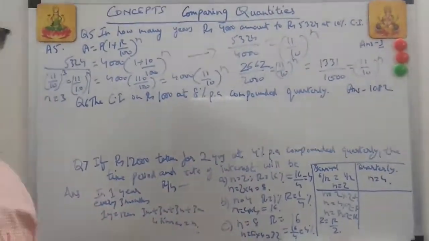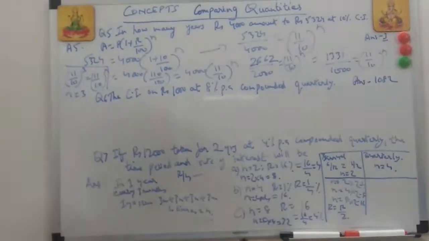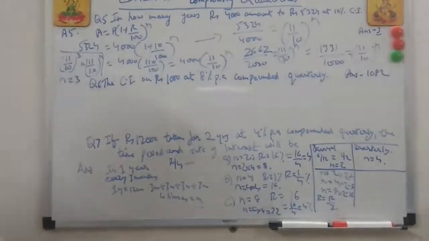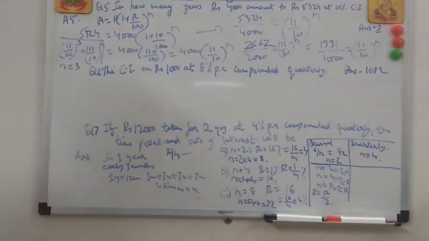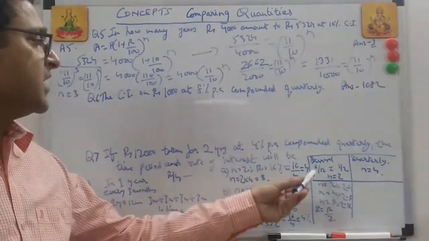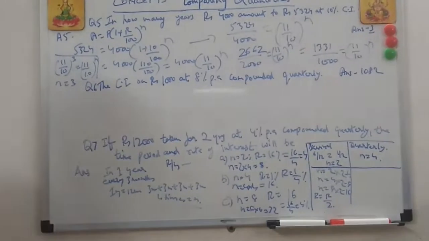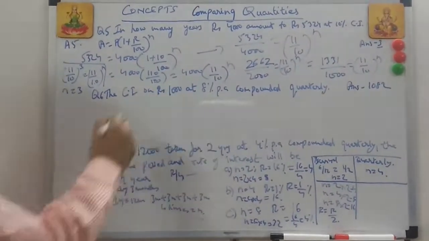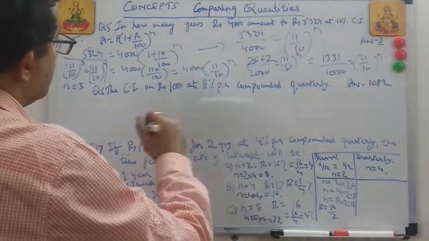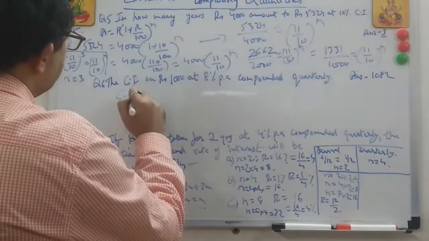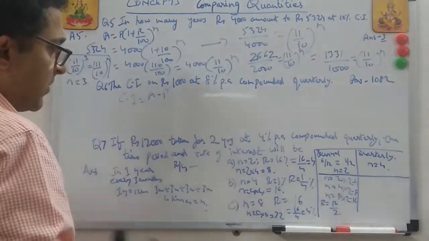You can just get a question for 2 or 3 marks wherein this N will be given to you. You have to calculate what will be the N and what will be the time period if it is compounded quarterly or biannually. Right? Now we come to this question. The compound interest on rupees 1000 at 8% per annum compounded quarterly. Now you know the logic. See, compound interest is equal to amount minus principal. So we have to calculate the amount surely.